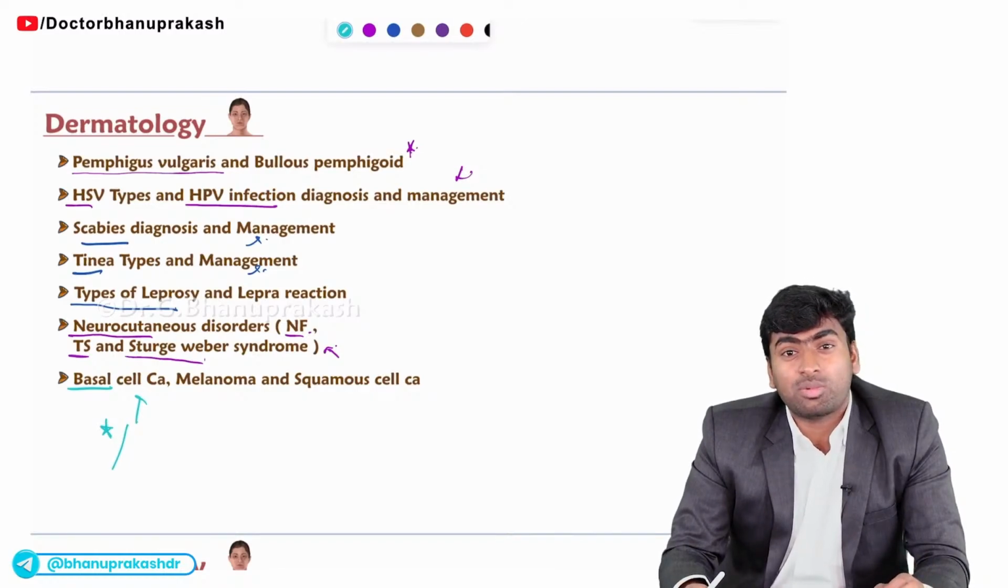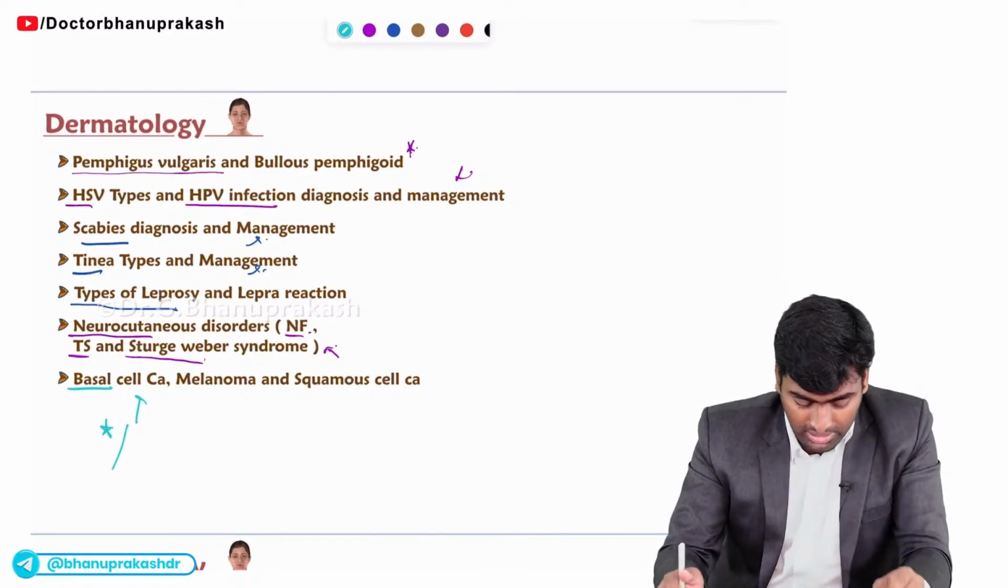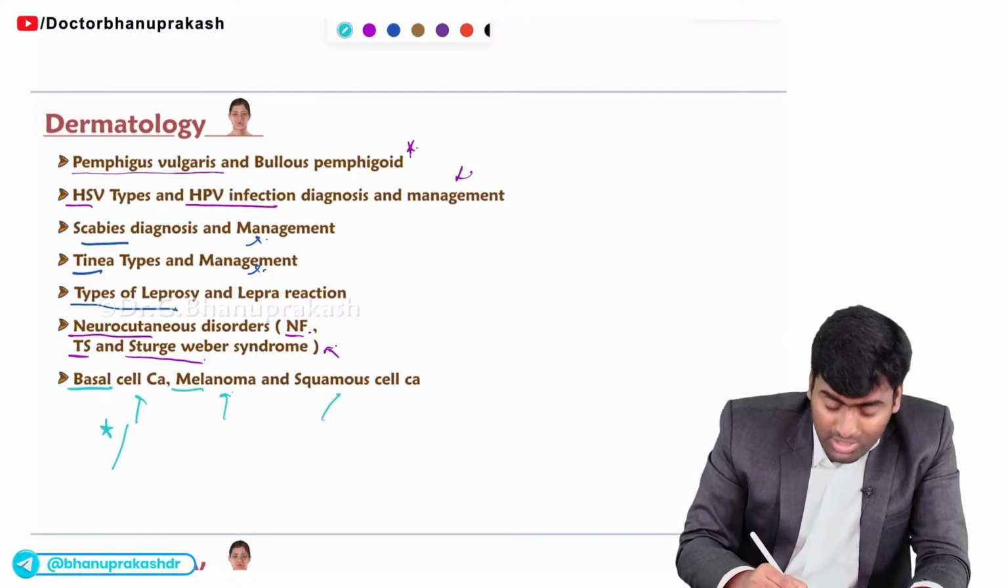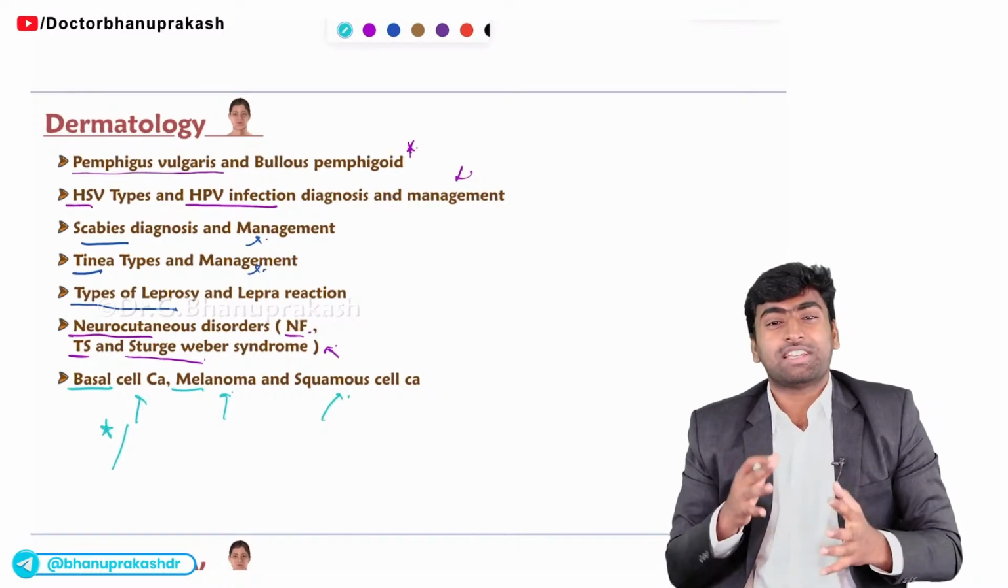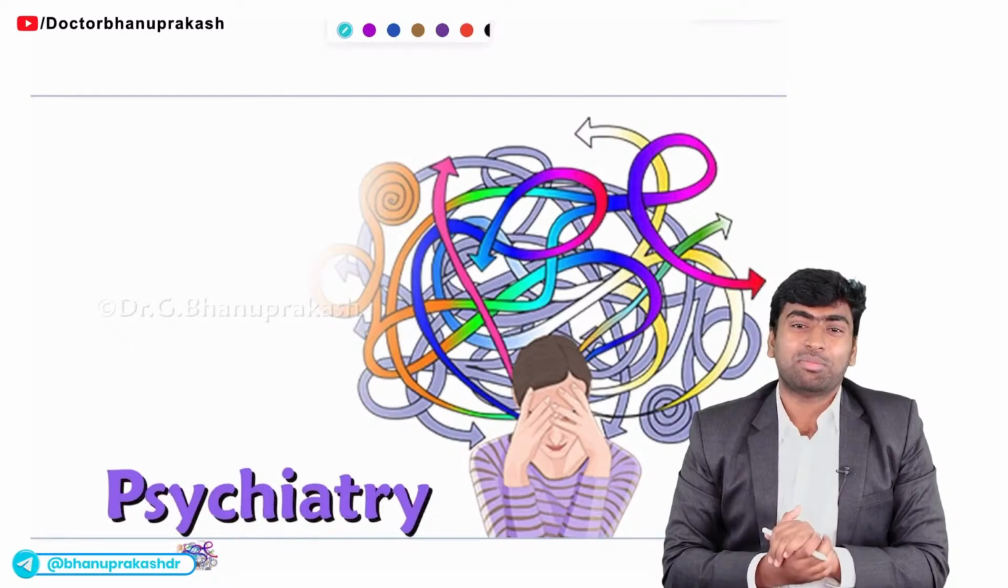Basal cell carcinoma can be asked from ENT, dermatology, and also the surgical perspective. Fine. And you should also know what classification we use for melanoma, and also what the histopathological findings are in the case of squamous cell carcinoma. So these are the important topics from the dermatology point of view. Fine. Next, we'll move on to the psychiatry part.